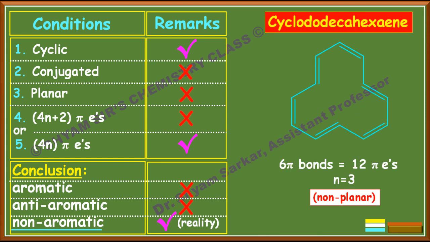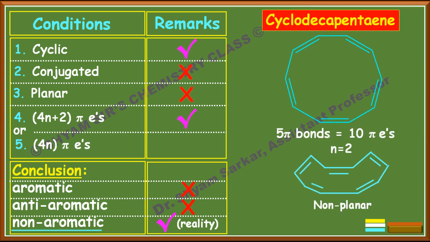If you see the next molecule, similarly cyclododecahexaene. This molecule also has non-aromatic character. This is also due to strain, and it exists in a different form compared to this linear form. This is not at all planar, this is a non-planar compound. Due to non-planar geometry, this is also a non-aromatic type compound.